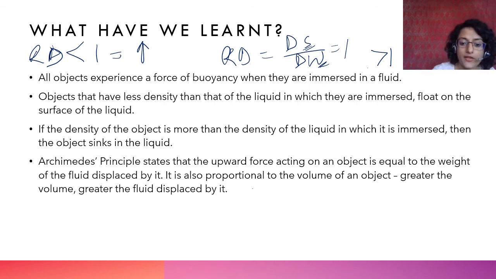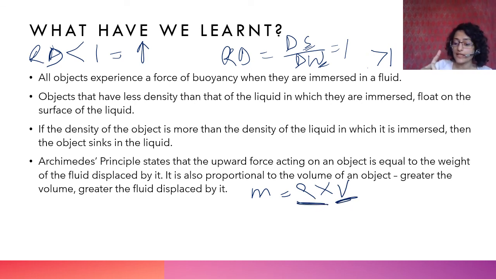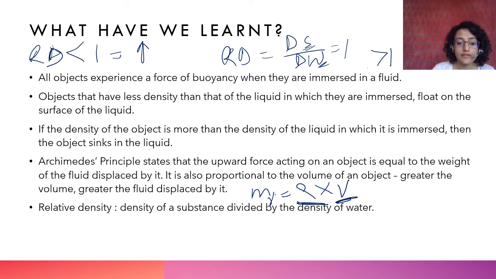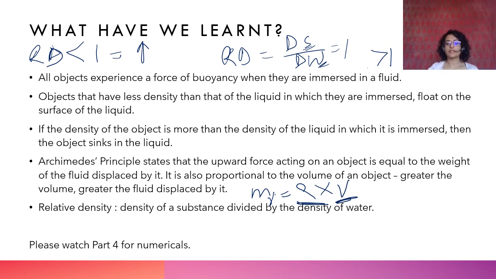We saw mass of water is density into volume of object, it is directly proportional, because density of the fluid is a characteristic property and is generally constant at ideal temperature and pressure. So therefore mass of the fluid displaced is directly proportional to the volume of the object. Relative density is density of a substance divided by density of water. Okay, so this is what we have learned in this part.